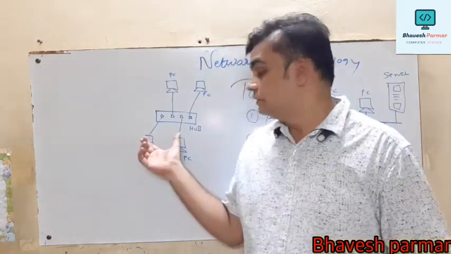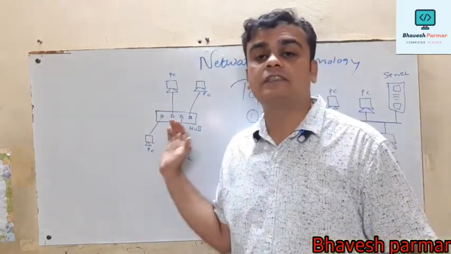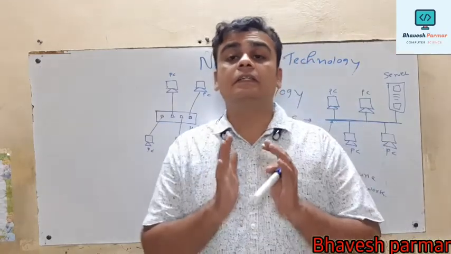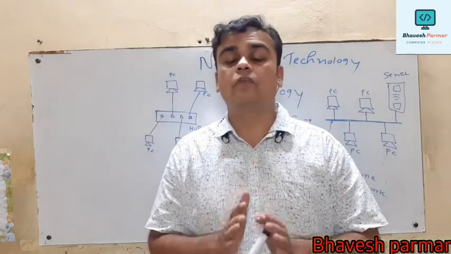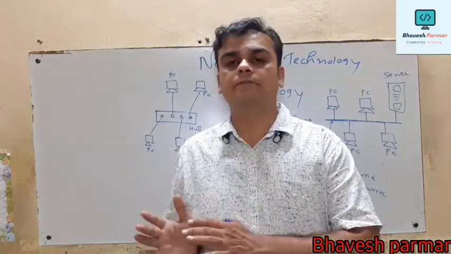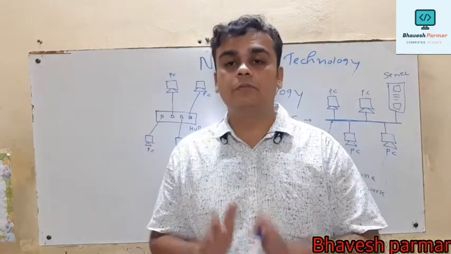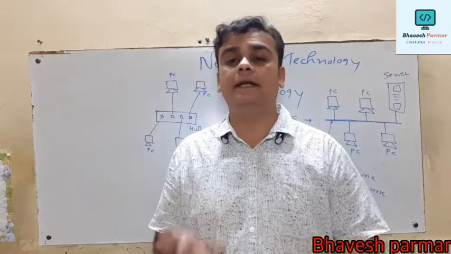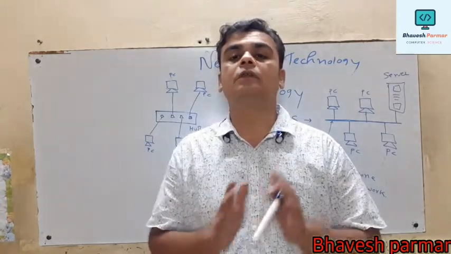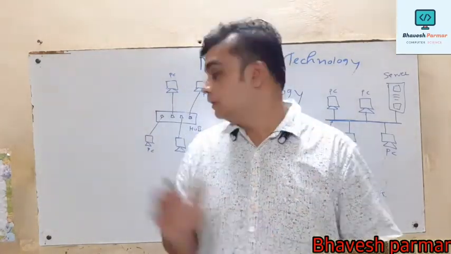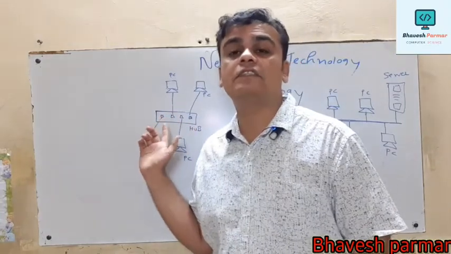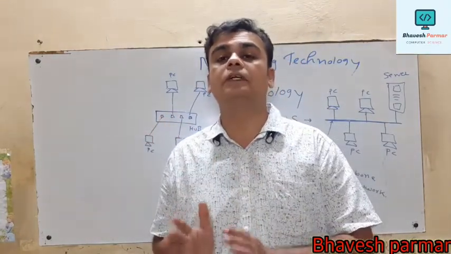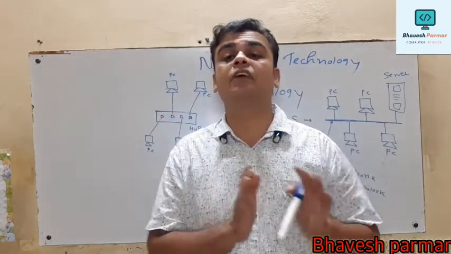The major advantage of star topology is what, guys? The number of computers does not depend on the network. Suppose I am using 50 computers, still its speed remains as it is. If I am using 100 computers, still it gives you the maximum performance. So this is the major advantage of star topology: the number of computers does not affect the speed of the network.